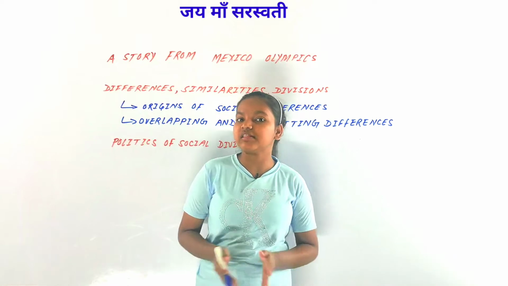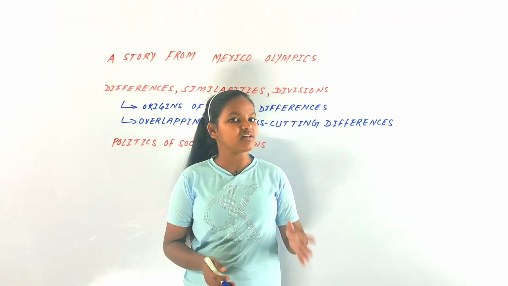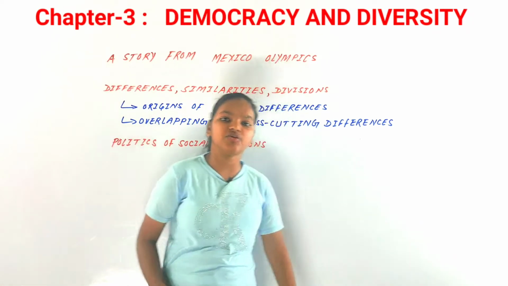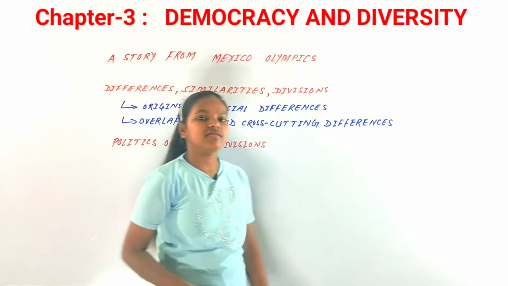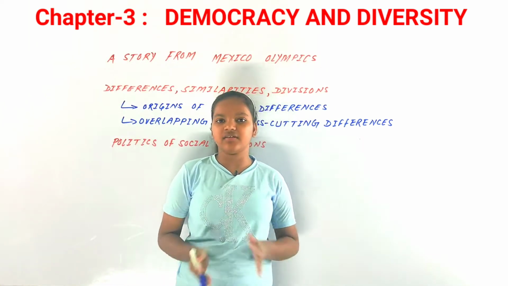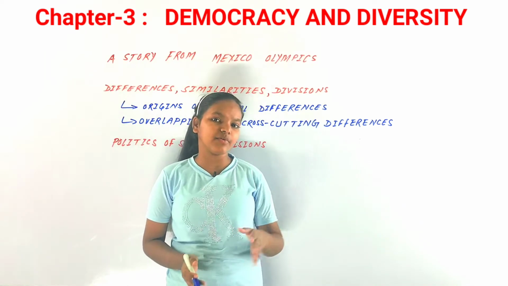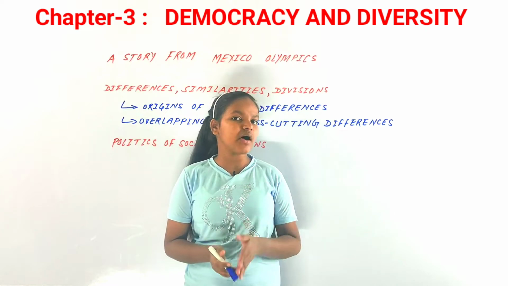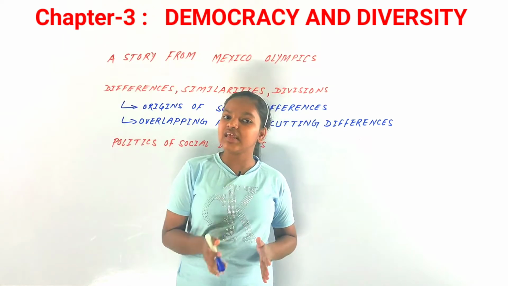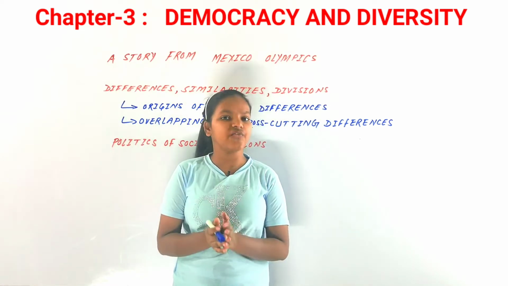So today I will explain the third chapter for class 10th political science, and that chapter is going to be democracy and diversity. In the last chapter, we saw how there have been levels of government, or the division of power in the government, to accommodate linguistic and regional differences.